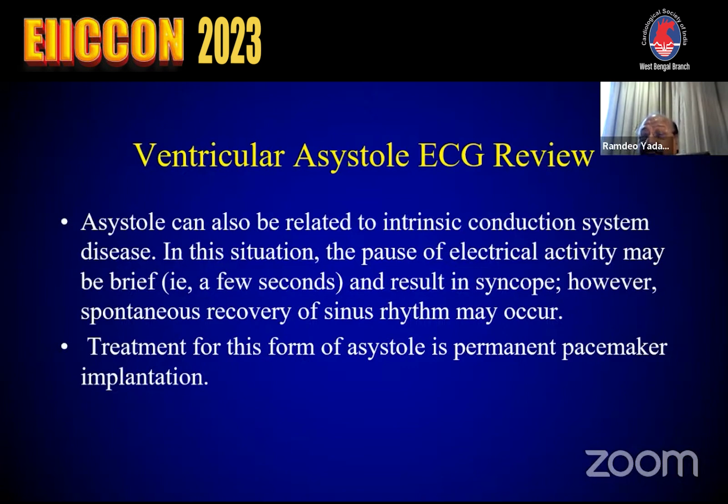So here we put a temporary pacemaker, and with that he recovered, and then we put a permanent pacemaker, a dual chamber permanent pacemaker, and he is alive. So ventricular asystole: ECG review showed asystole can also be related to intrinsic conduction system disease. In this situation, the pause of electrical activity may be brief and result in syncope. However, spontaneous recovery of sinus rhythm may occur. Treatment for this form of asystole is permanent pacemaker implantation.